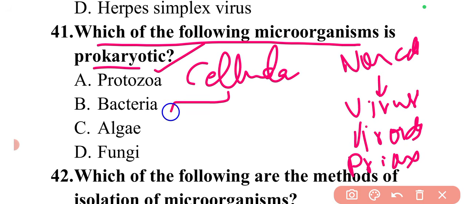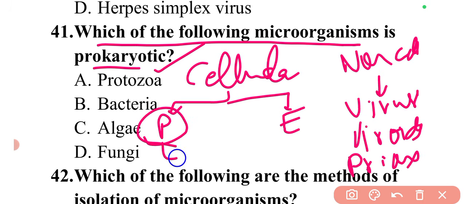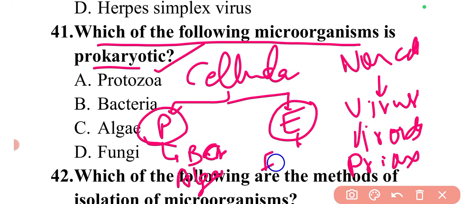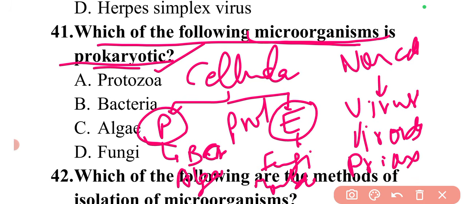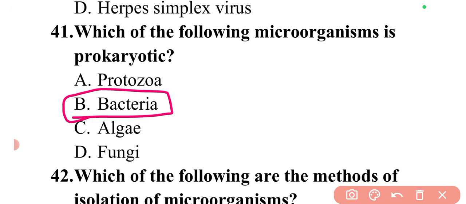And in cellular there are two categories. One is prokaryotic, the other is eukaryotic. Now the prokaryotic includes all the bacteria and blue-green algae, while the eukaryotics include fungi, molds, protozoa. So these come under eukaryotic. So here the question is simple. Bacteria is a prokaryotic microorganism. So here option B will be the correct answer.